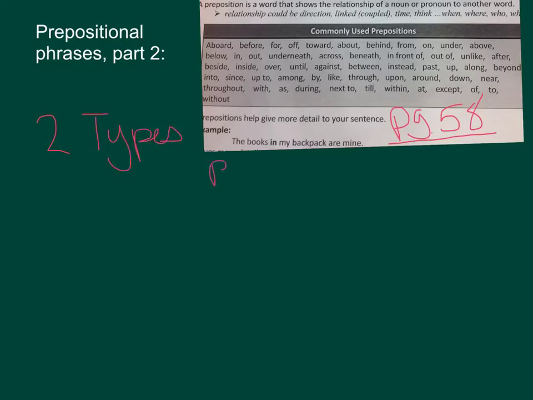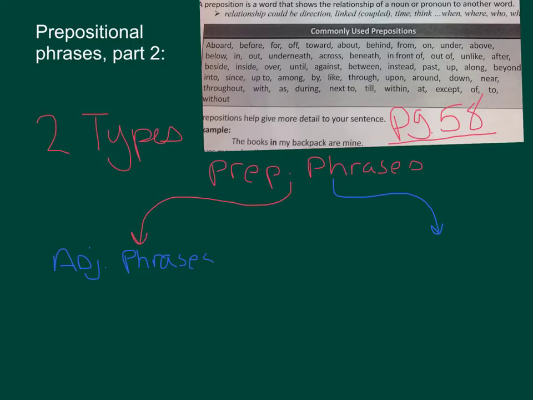So we have prepositional phrases. That's kind of like the umbrella. And then once I find a prepositional phrase, I can go further by labeling them either as this type of prepositional phrase, or I can label them as this type of prepositional phrase. So here we have adjective phrases. Again, those are prepositional phrases. And on this side, notice I changed the colors on that side there. I have adverb